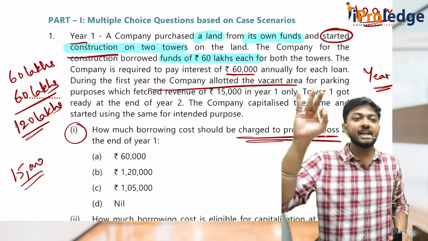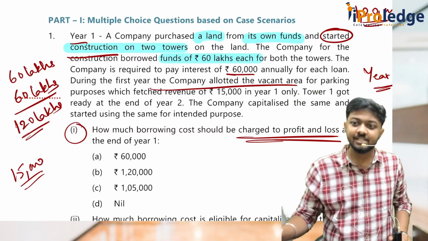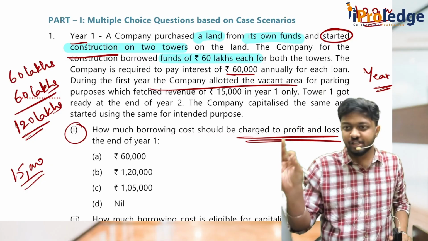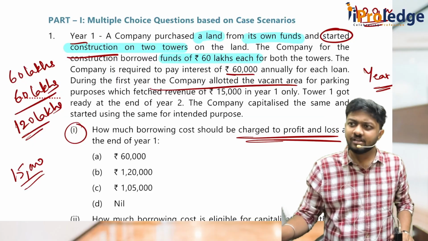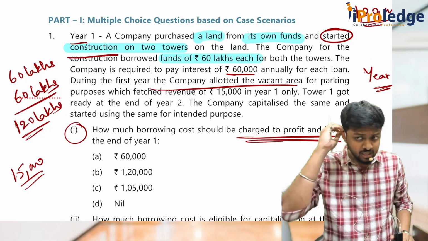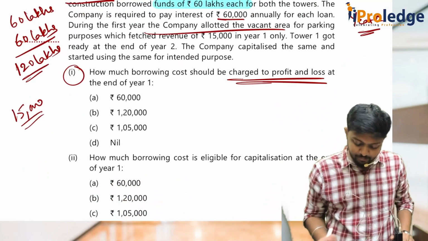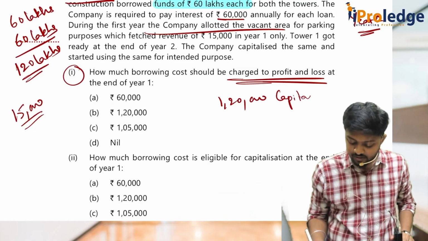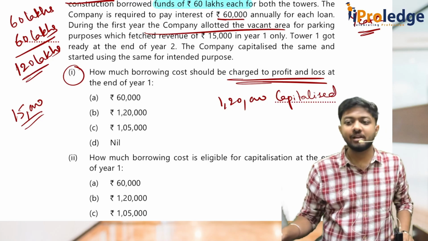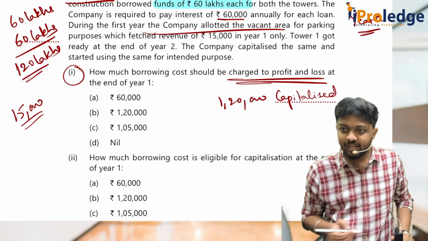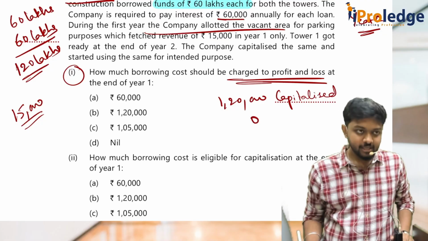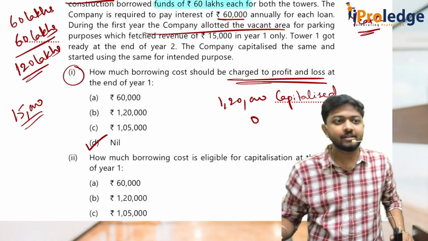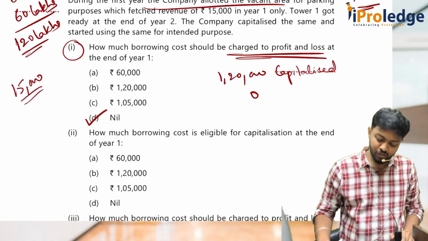And all the 3 conditions under AS 16 are satisfied. What are the 3 conditions? Expenditure should have been incurred, borrowing cost should have been incurred, and relevant work should have started. All 3 are satisfied, so the entire 1,20,000 will be capitalized. That means how much would have gone to P&L? Zero, because all of it is eligible for capitalization. So the first one will be D. All of you understood? Let's go to the second one.